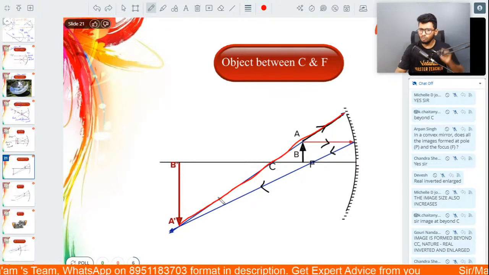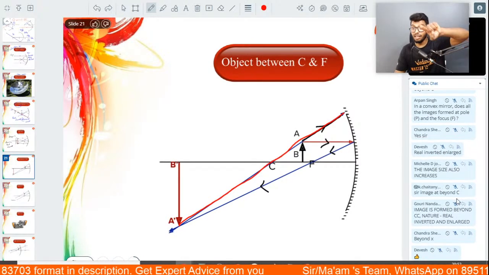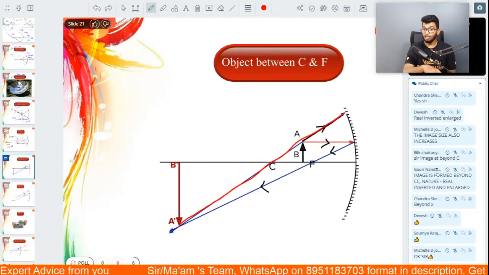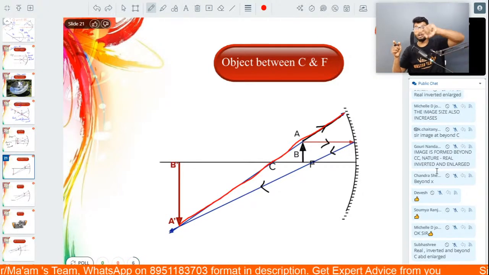Understanding? This is one thing that you need to remember, guys. Please remember this. We're going to take the second ray of light, which is again passing through the center of curvature, but this time the center of curvature is behind the mirror. All right. It is behind the mirror. It is not in front of the object.